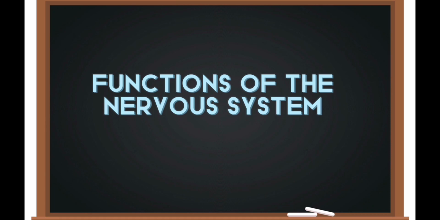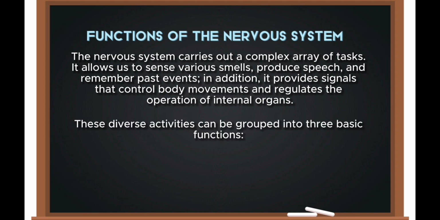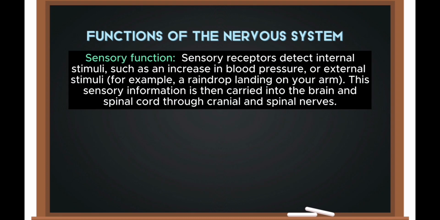Now let's look at the functions of the nervous system. The nervous system carries out a complex array of tasks. It allows us to sense various smells, produce speech, and remember past events. In addition, it provides signals that control body movements and regulates the operation of the internal organs. These diverse activities can be grouped into three basic functions: the sensory, that is input; integrative, that is process; and motor, that is output.